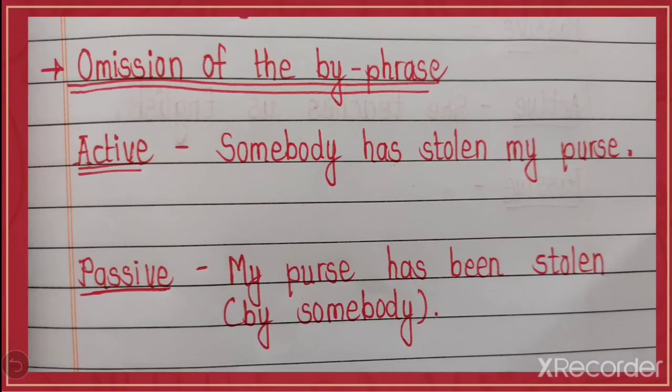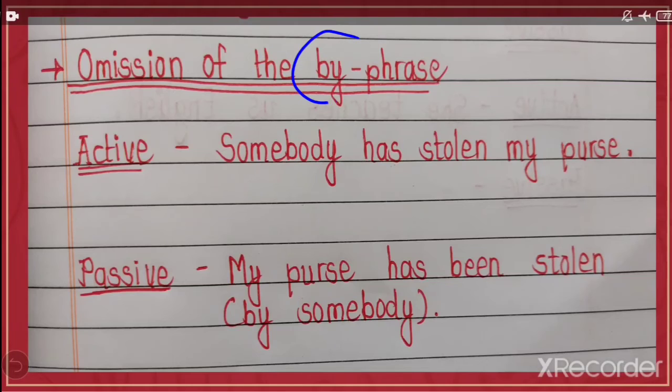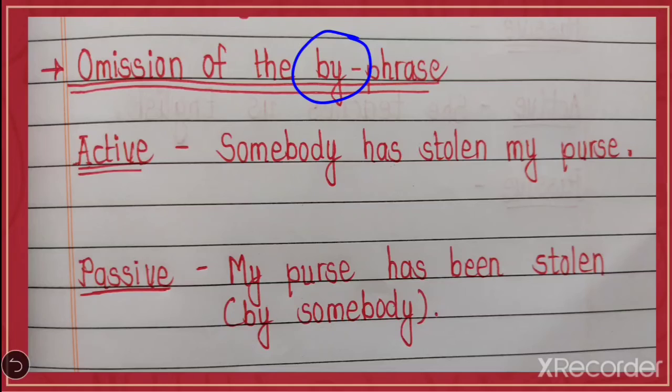Now let's see another topic, that is omission of the by phrase. Means if you do not write this by, then also your sentence is correct. So sometimes if you omit it, if you remove it, if you do not write it, then also your sentence is correct.